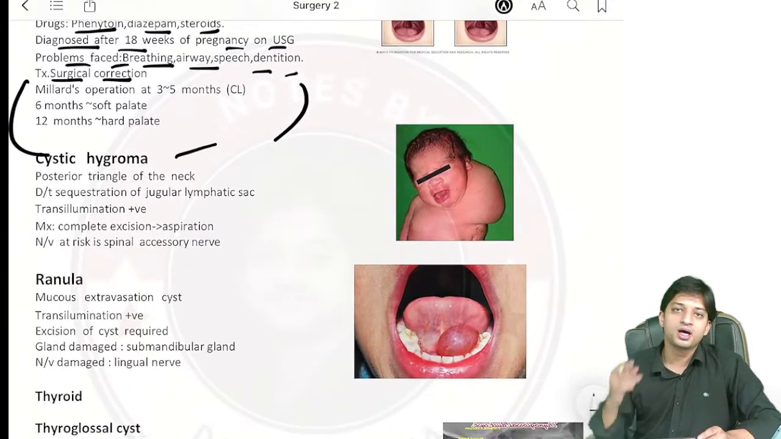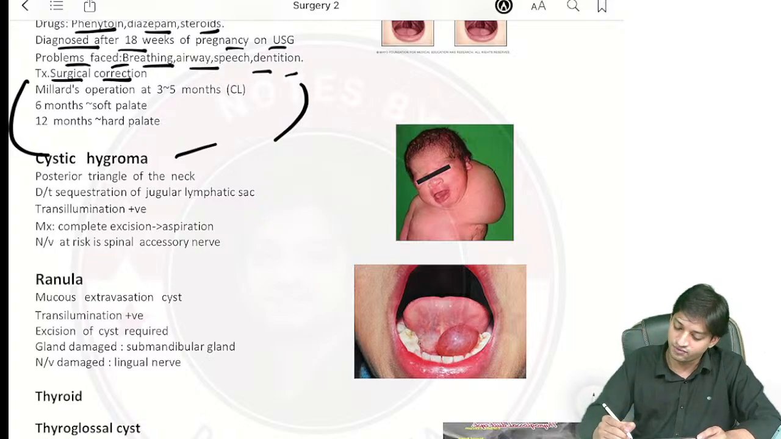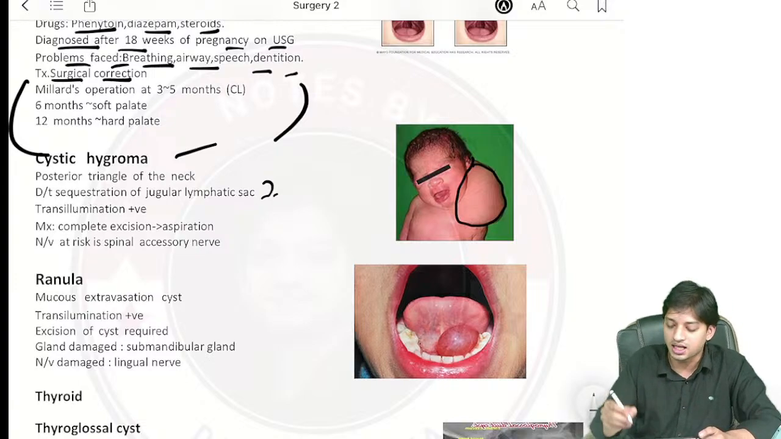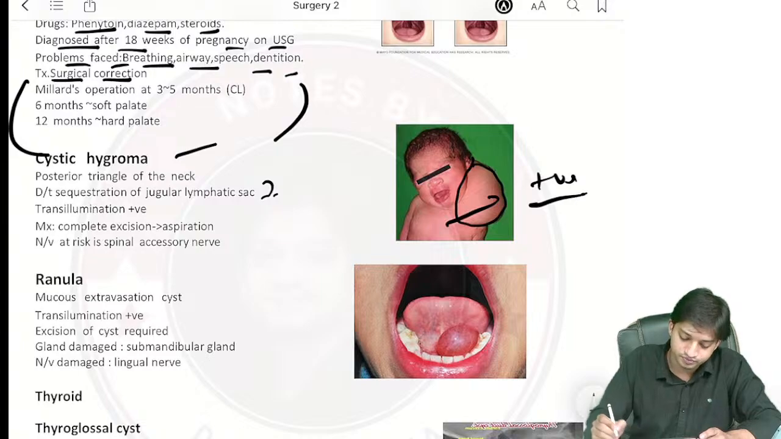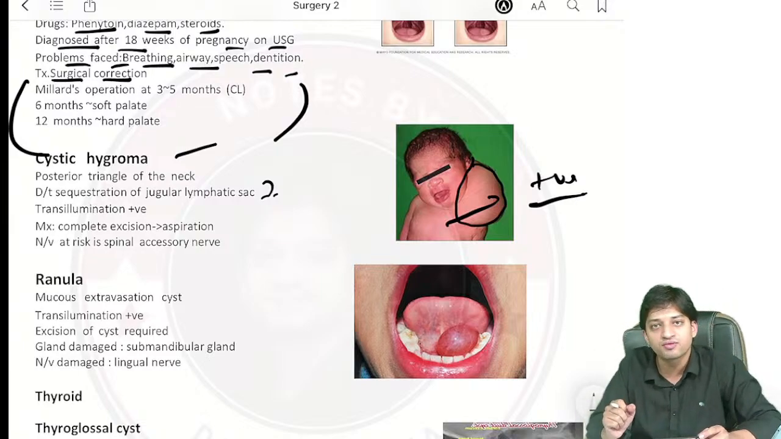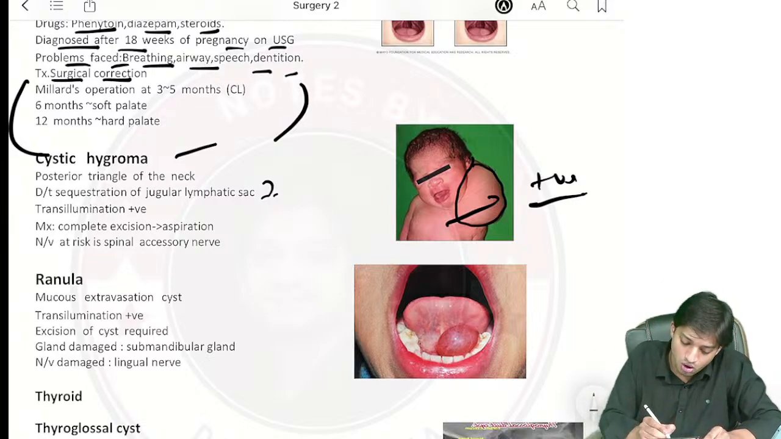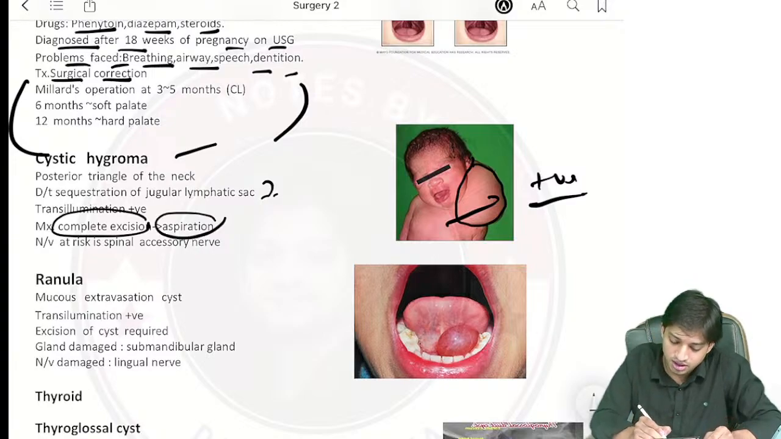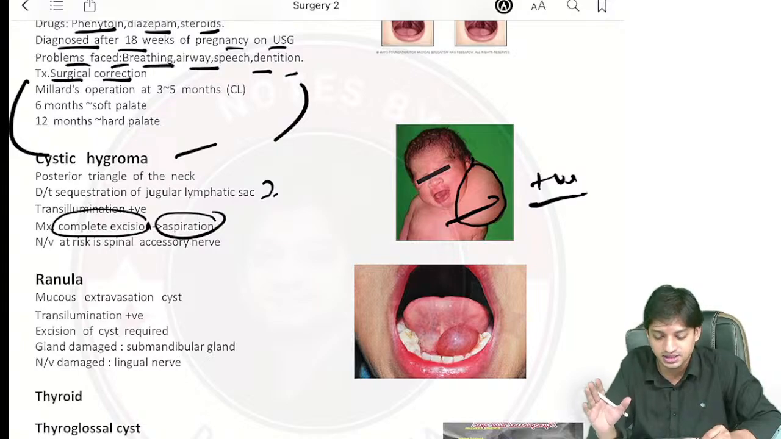Cystic hygroma is done in the posterior triangle of the neck. They will give you a picture like this, big, due to sequestration of the jugular lymphatic sac. The trans-illumination test will be positive, right? And management, what will you do? Two management options. First option, if complete excision is possible, that will be the preferred option. If it is not possible, then you will go for aspiration as the option.